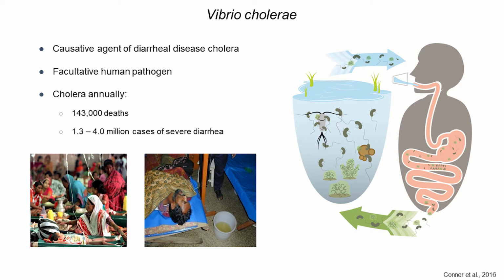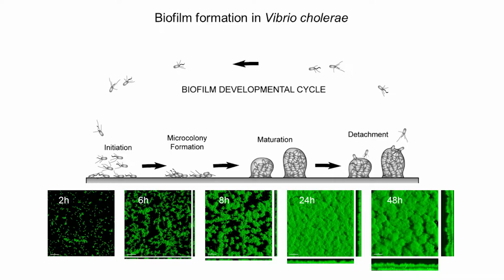worldwide. Vibrio cholerae is a facultative human pathogen, transiting between the aquatic environment and the human host. An important process the pathogen utilizes throughout the infection cycle is biofilm formation. Biofilms are surface-attached microbial communities encased in a self-produced extracellular polymeric matrix.